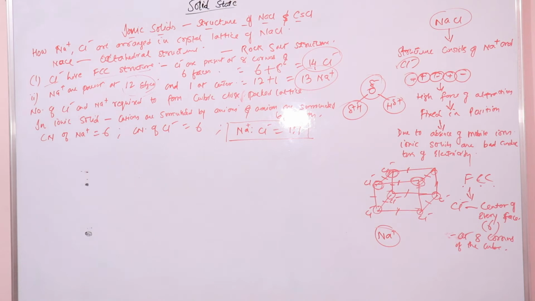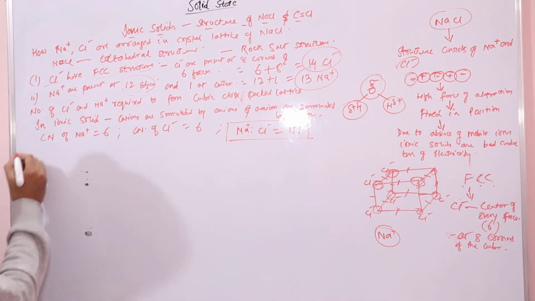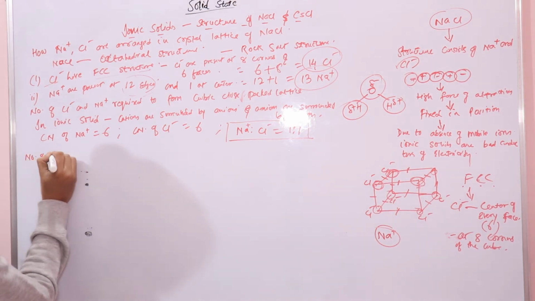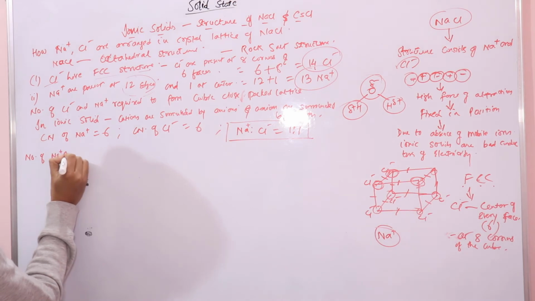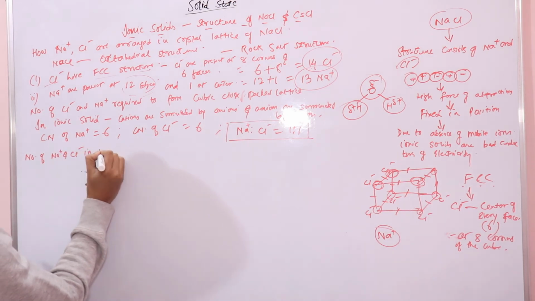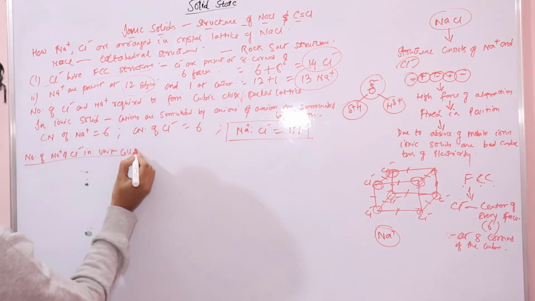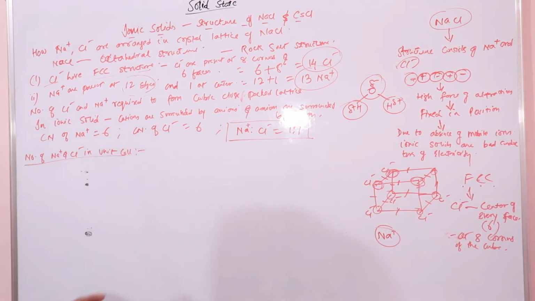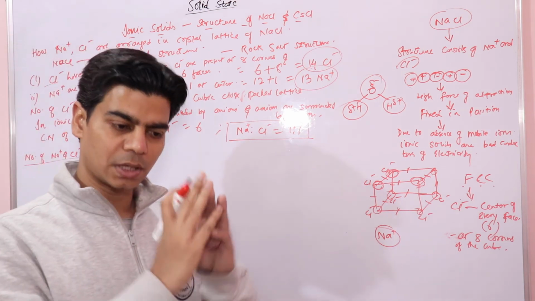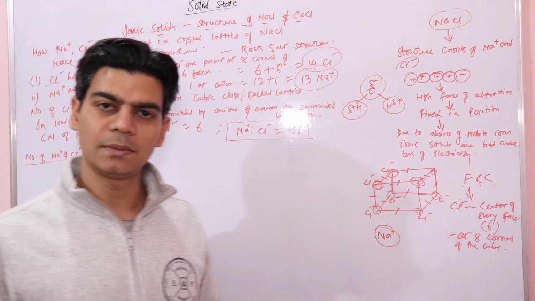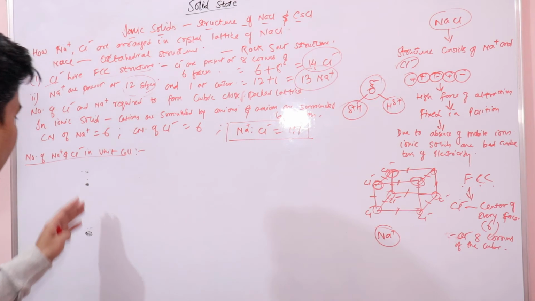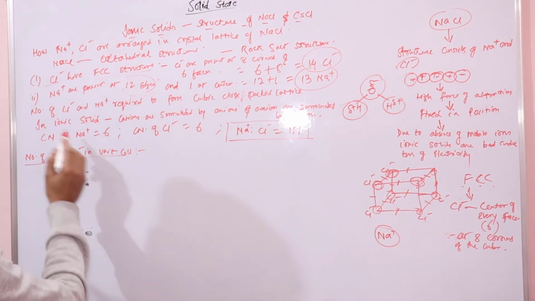Now let's quickly find, which is again important, the number of sodium ions and chloride ions in the unit cell. We know what a unit cell is: the smallest part of the crystal lattice. The smallest part of the crystal lattice of sodium chloride would be the unit cell of sodium chloride.